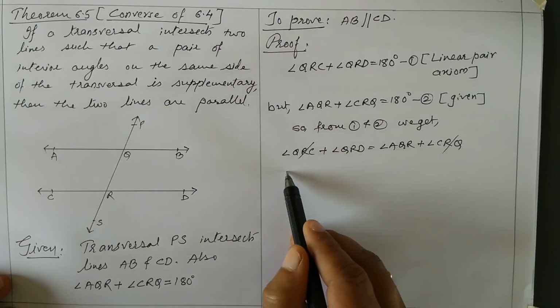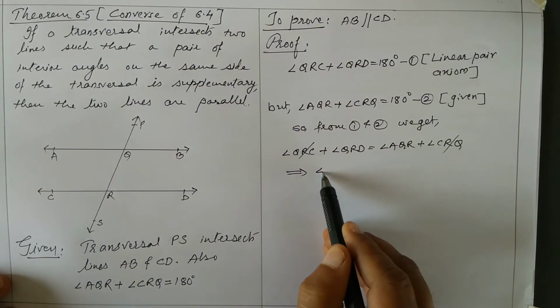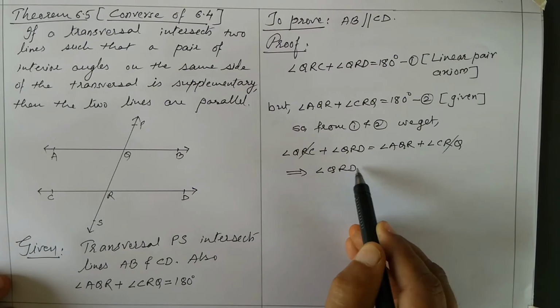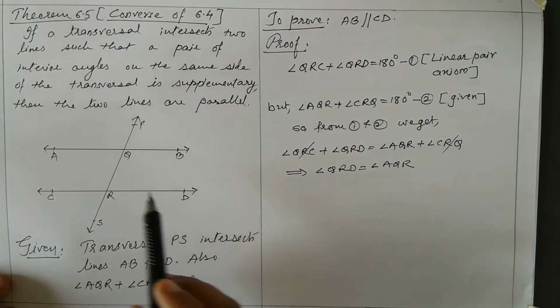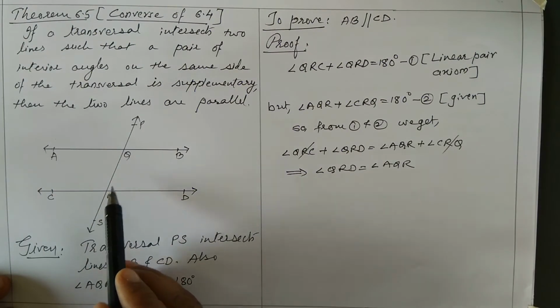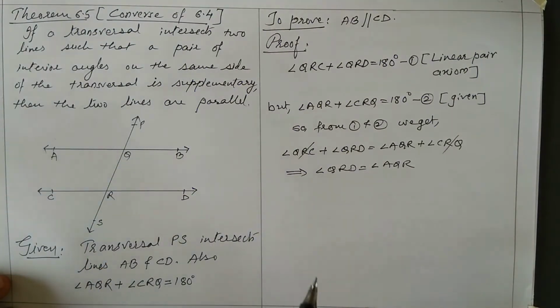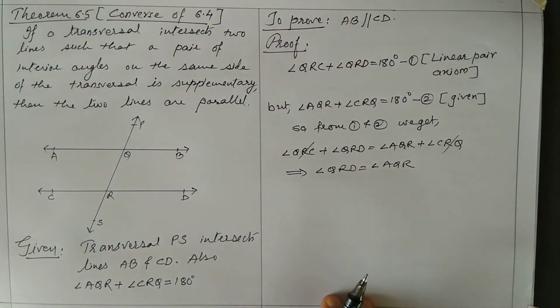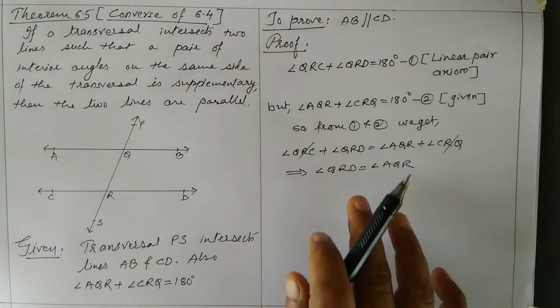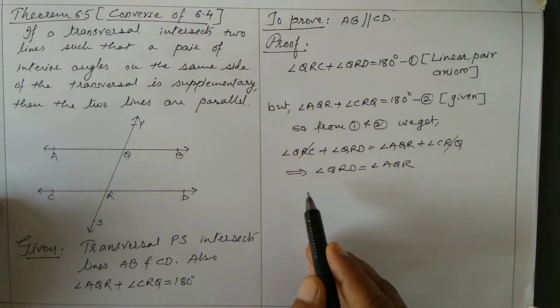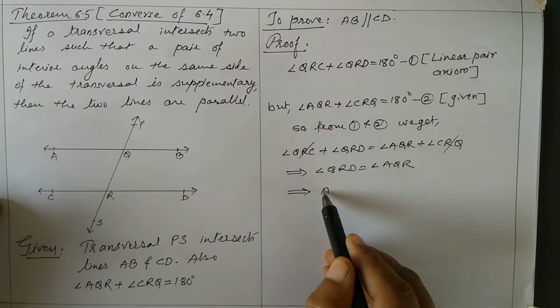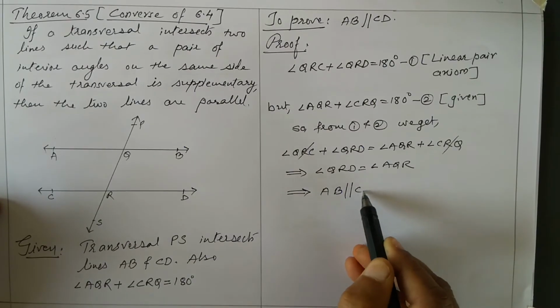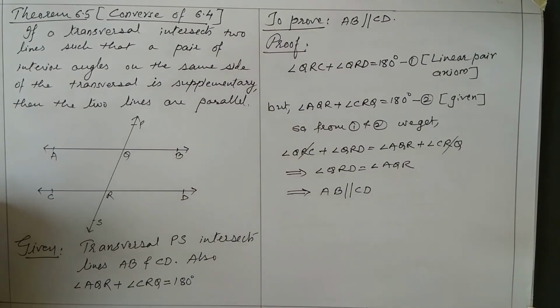So what remains is angle QRD is equal to angle AQR. So AQR and QRD, which pair are they forming? They are forming alternate interior angles, and we have proved alternate interior angles are equal. Therefore, it implies that AB is parallel to CD. If a pair of alternate interior angles is equal, then the lines are parallel.